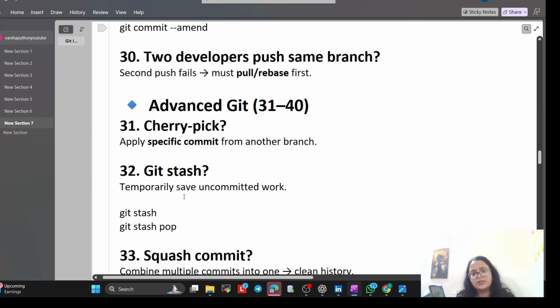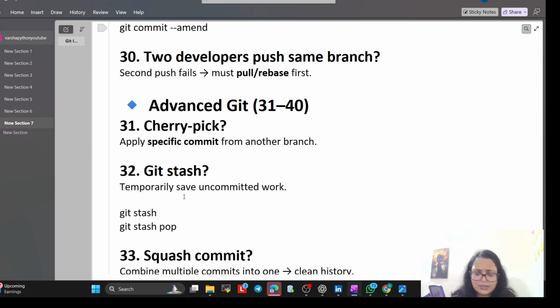Git stash temporarily saves uncommitted work. Git stash, that is the command. Git stash pop, that is the command. For example, I am halfway through coding Apple Pay. Now the CEO calls, the app is crashing. So I stash my Apple Pay work in a temporary drawer, fix the crash and then pull my work back out. So that is stash.